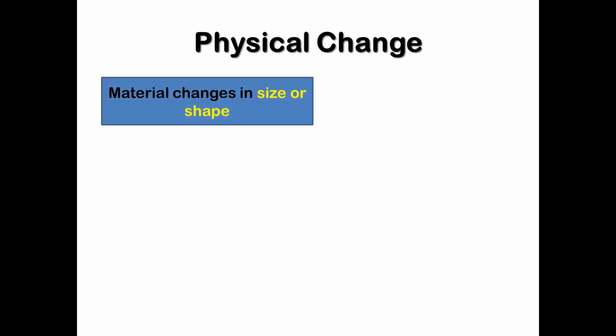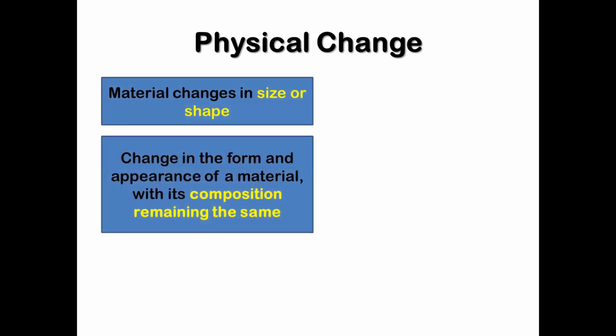Physical change. When a material changes in size or shape, it undergoes physical change. Physical change is a change in the form and appearance of a material with its composition remaining the same.